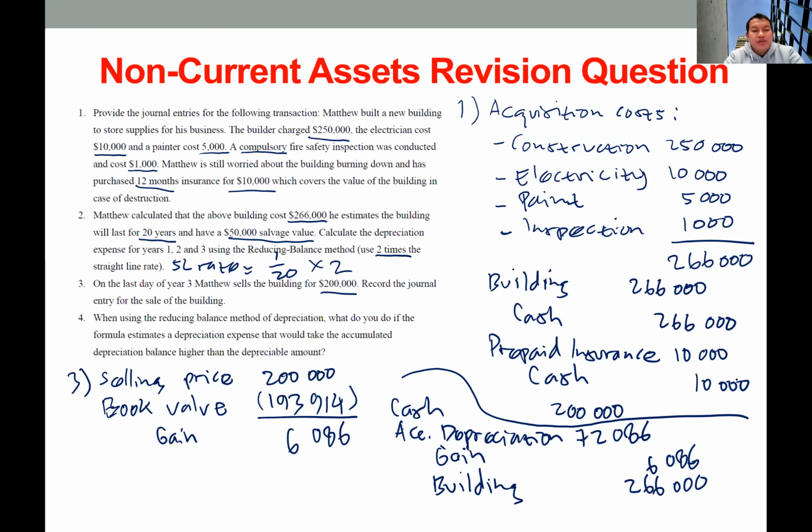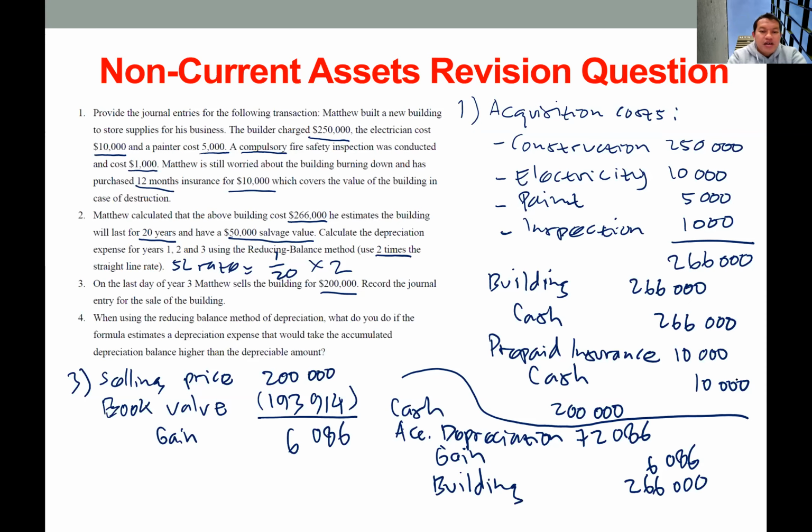When using the reducing balance method of depreciation, what do you do if the formula estimates a depreciation expense that will take the accumulated depreciation balance higher than the depreciable amount? I think we have discussed this in the tutorial. The trickiest part of the reducing balance method is calculating the depreciation expense for the last economic life, or the last useful life, of the asset.